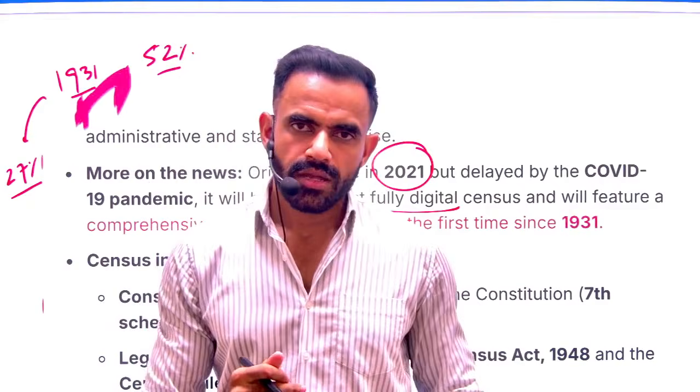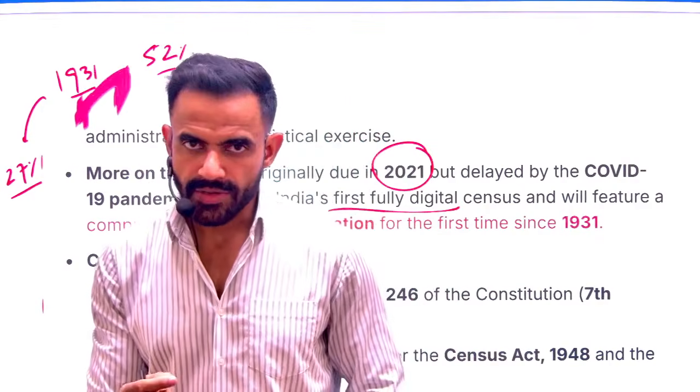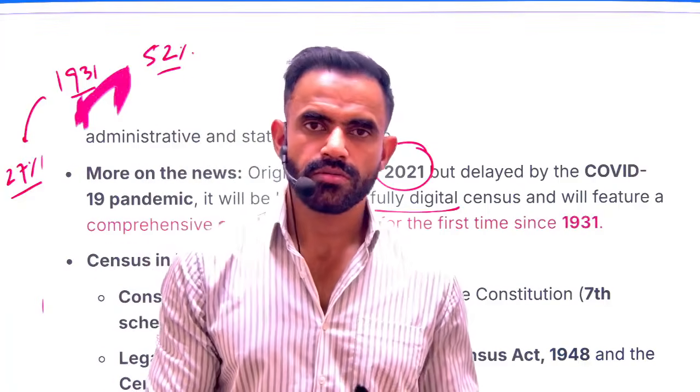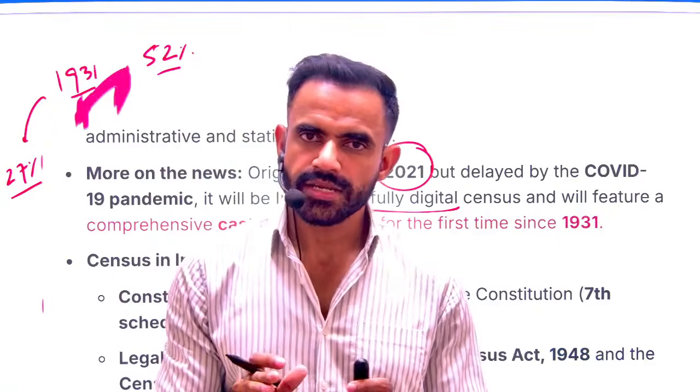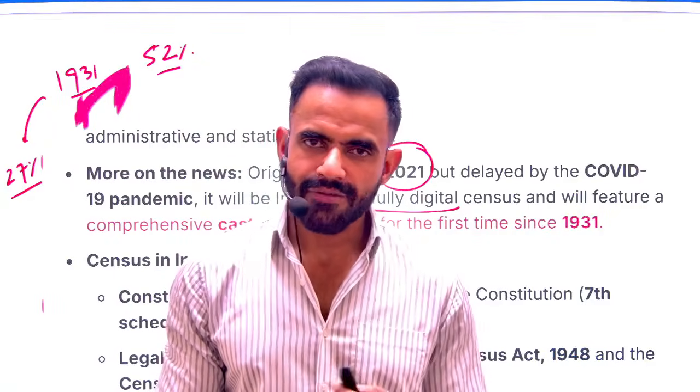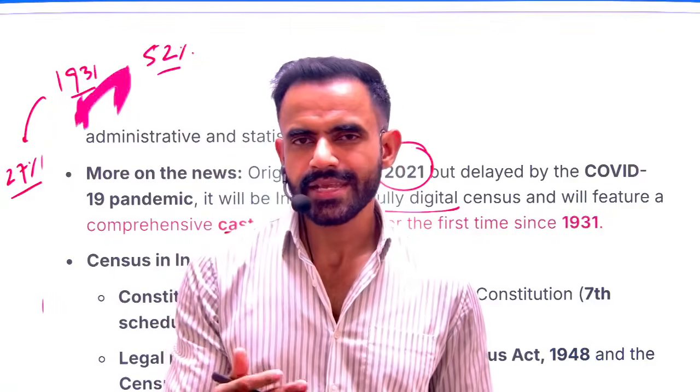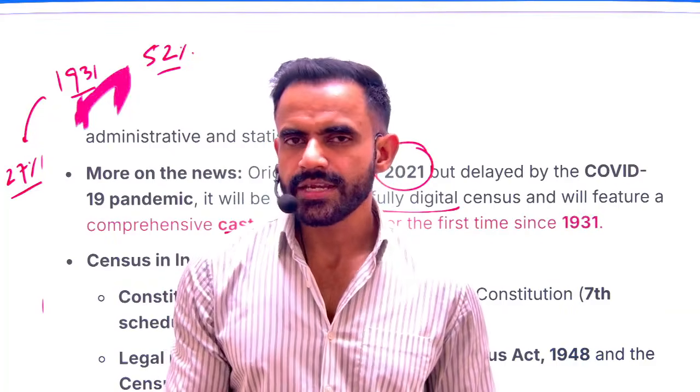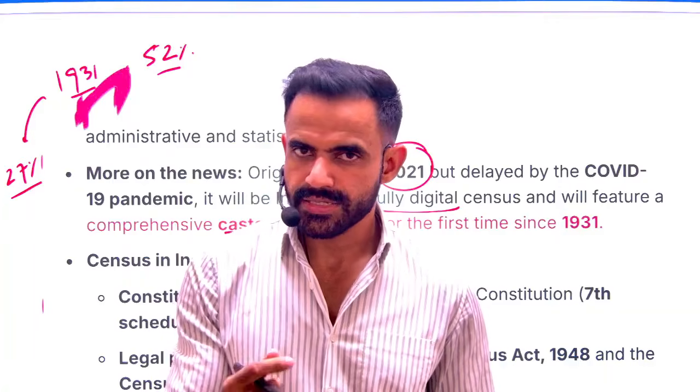In 1941, the data was collected, but it was not released. So data collection was done in the 1941 census. After independence, subsequently SC and ST data was collected, OBC data was not collected. So that's why it is important.